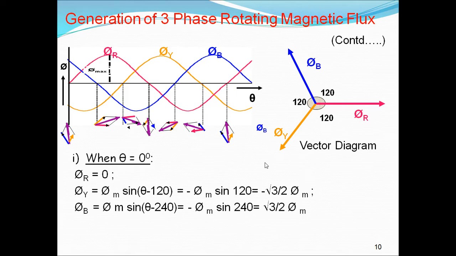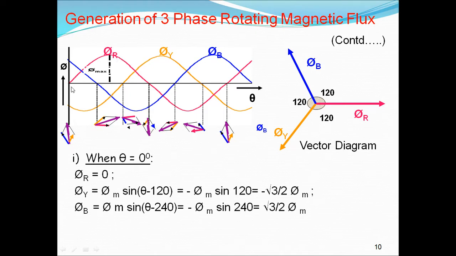Two poles are formed, and automatically the stator poles are also formed. The three phases produce three sinusoidal rotating fluxes: phi r, phi y, phi b. Each phase produces its own magnetic flux. This is produced by the R phase, this by the Y phase, this by the B phase. So each phase produces its own magnetic flux, as shown in the figure, that is phi r, phi y, phi b.